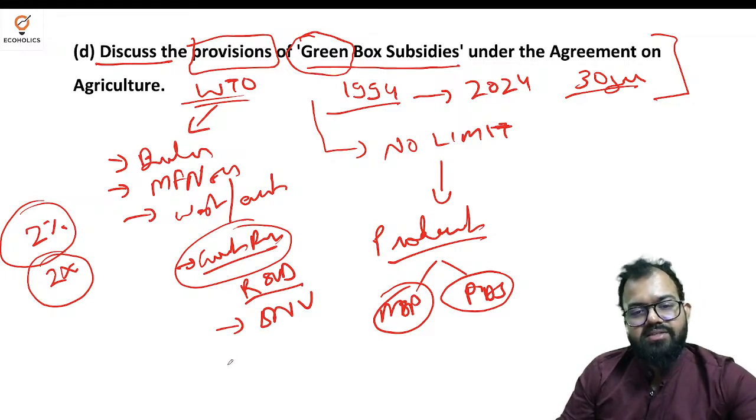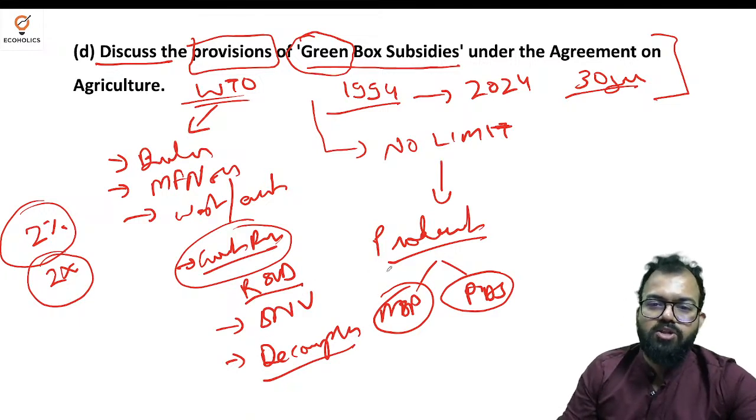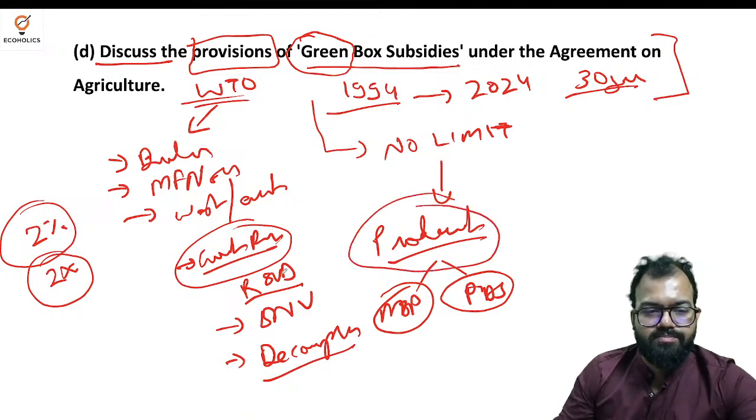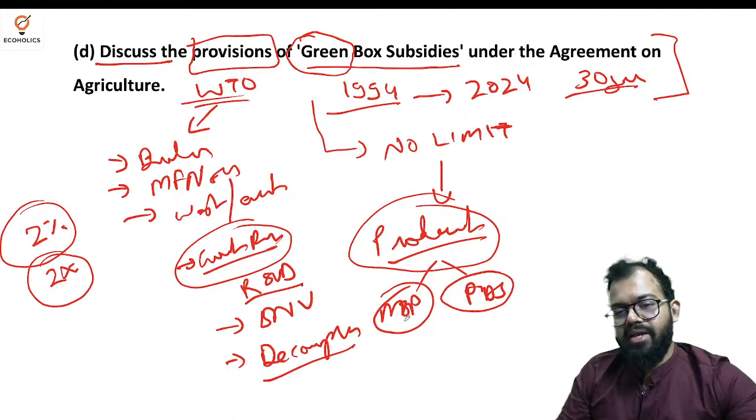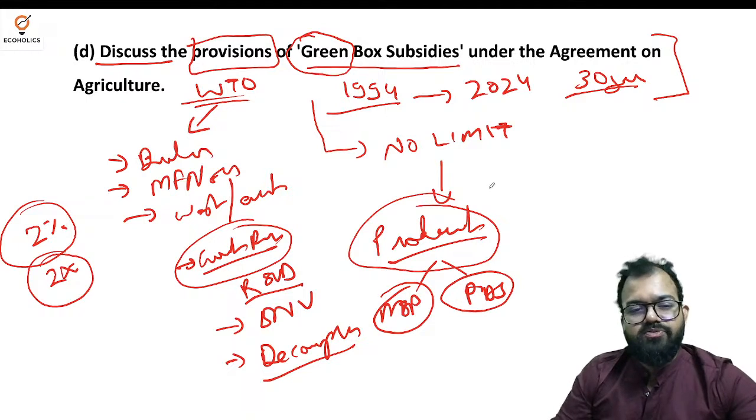And the last and the most important word is decoupled. You must have heard about this term. Decoupled income support means they include direct support for the farmers that is not related to current production or prices. So again, MSP and PDS, they are targeting directly. So that's the problem.